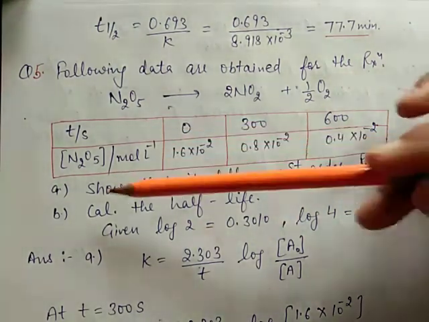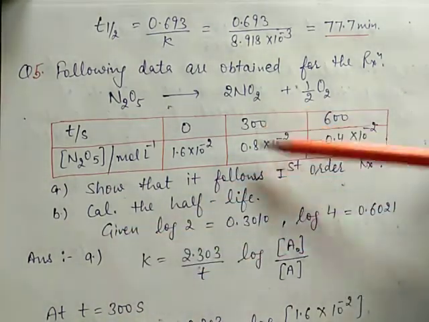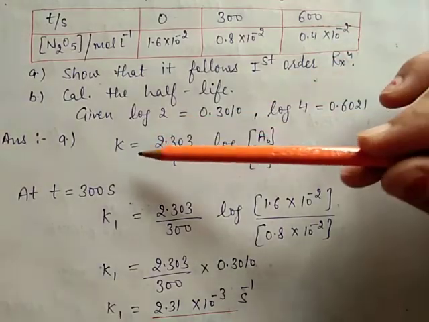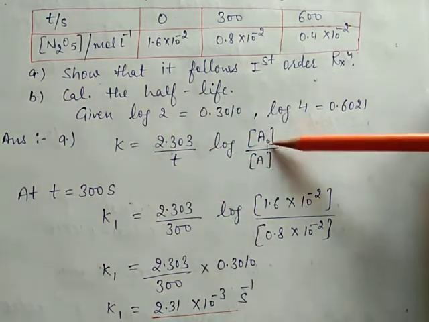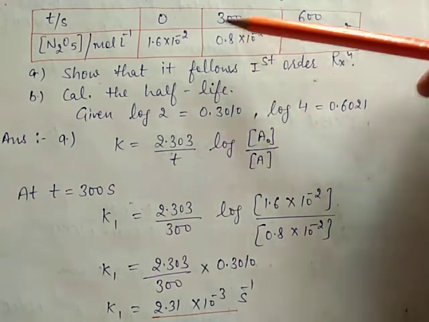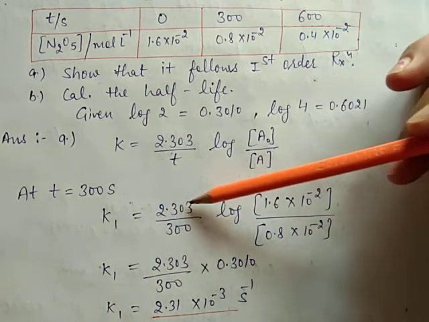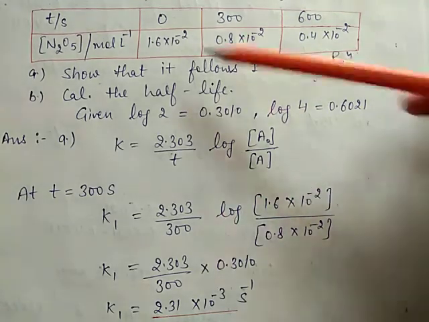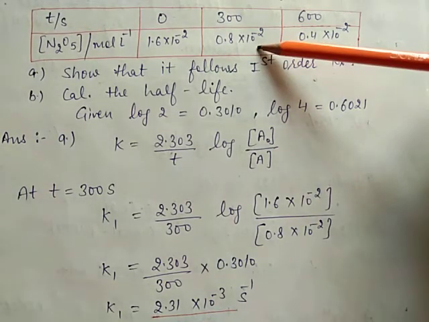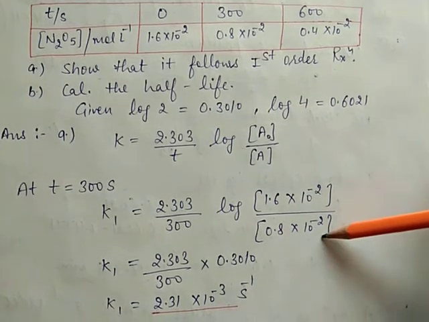This is the first question. Point number A: how does it follow the first order reaction? So apply the first order formula: K is equal to 2.303 upon T log of A naught by A. At time T equal to 300 seconds, K1 is calculated. K1 is equal to 2.303 upon 300 log of initial 1.6 into 10 raised to power minus 2, and at 300 seconds 0.8 into 10 raised to power minus 2, the concentration of N2O5.